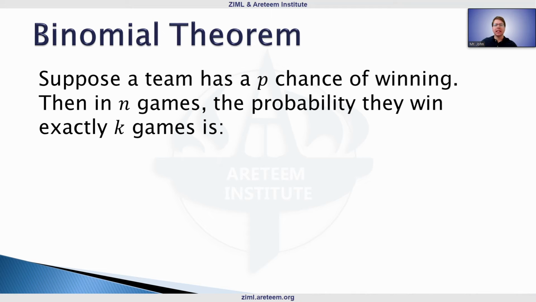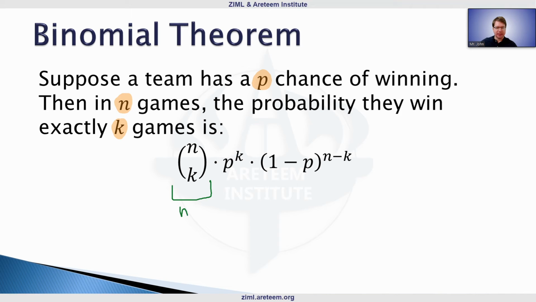So suppose a team has a P chance of winning, then they play N games, and we want to know the probability that they win exactly K of those games. And this can actually be done, right, kind of either binomial theorem, binomial distribution, whatever you want to call it here. So the components, we have n choose k. So remember, this is n factorial divided by k factorial times n minus k factorial.